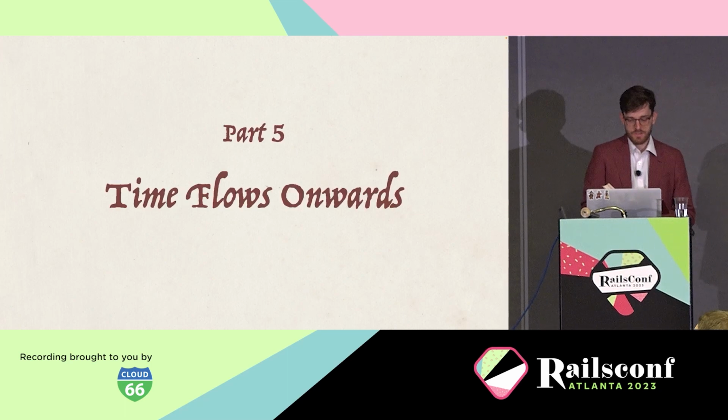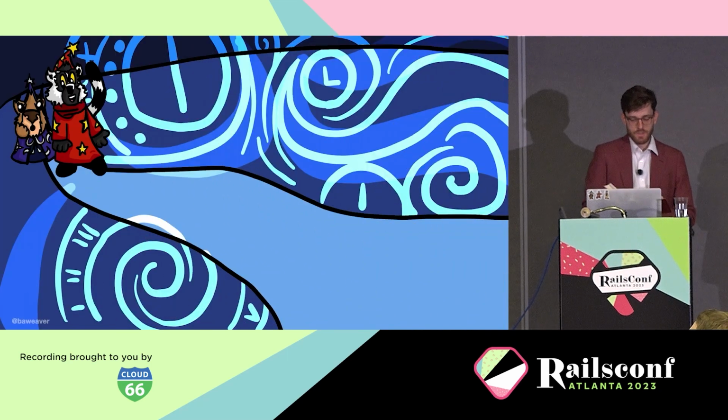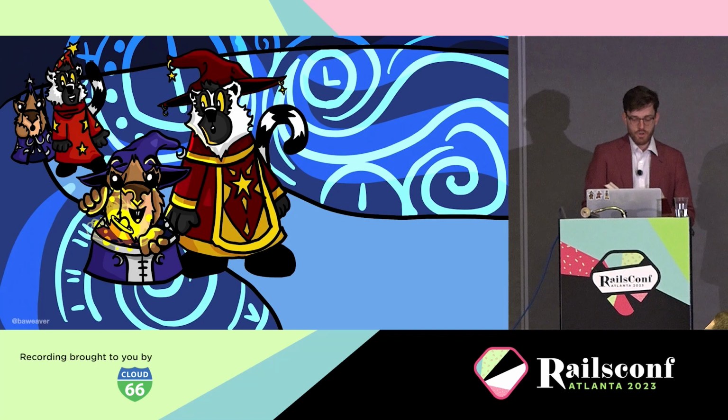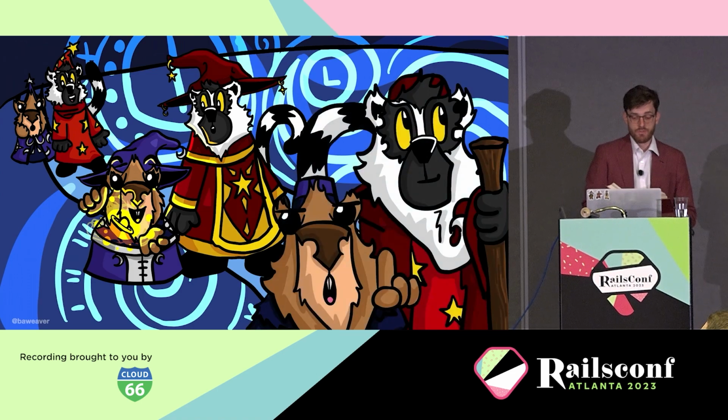Time flows onwards. And so time marches on, and Red the lemur and Karant the capybara continue to learn and grow together, as do we all. And no matter what stage we happen to be on the path, we always have something to share, something to learn, and a journey ever ahead of us. And the best part, in the Ruby community, we'll always have friends to join us on that journey.